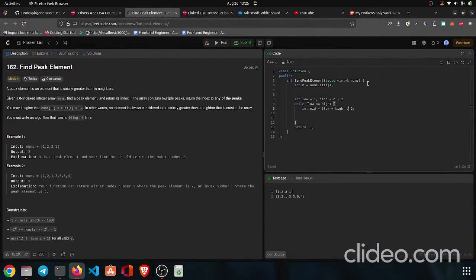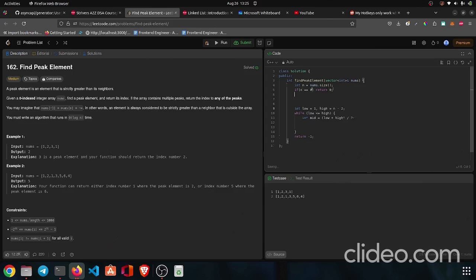Okay guys, let's get back to the solution. This is basically a template code for binary search. First we will write some base conditions, like if n equals 1, that means there is only one element, and in that case we want to return 0.